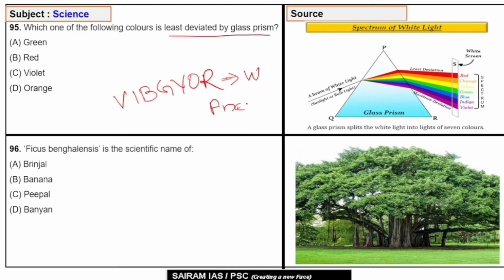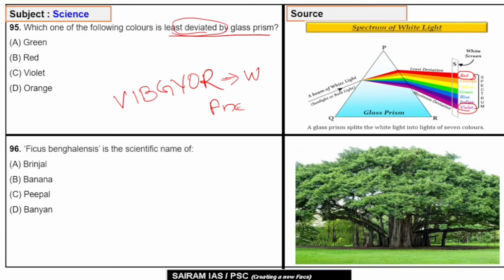In the spectrum, red light has the longest wavelength and the least frequency. Least frequency means least deviation. Whereas violet has the shortest wavelength and the highest frequency, meaning maximum deviation.